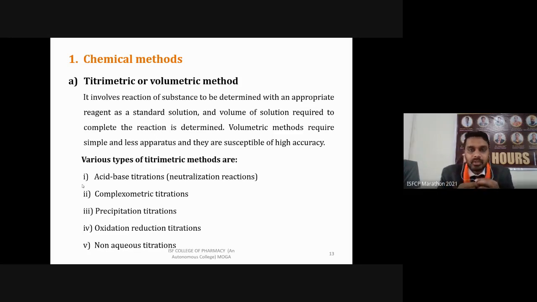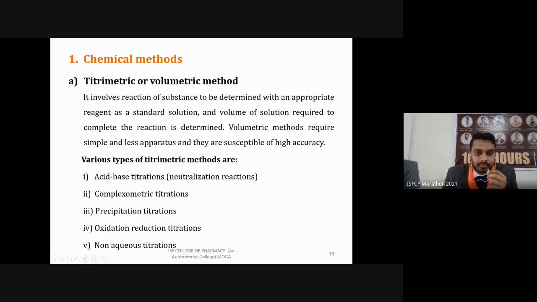These volumetric methods are very simple and require very little apparatus, and they also have high accuracy, because if we perform these titrations carefully, we can determine the end point exactly. Based on that, these methods are highly accurate for the analysis of chemicals.